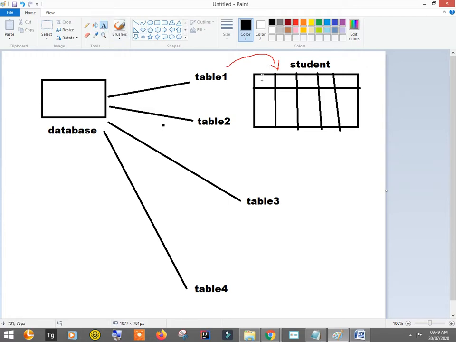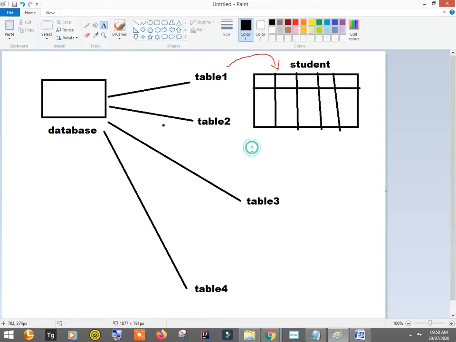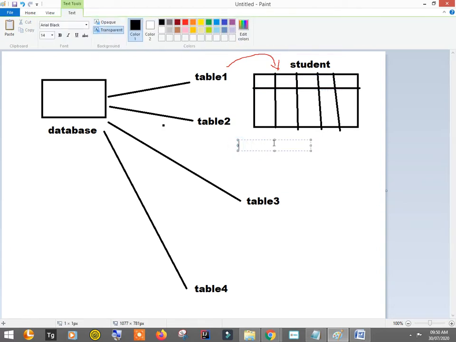Let's suppose we have different columns, let's say student ID or roll number, then the name of the student, then contact number. Let me represent it here, because in that small space I cannot write it.